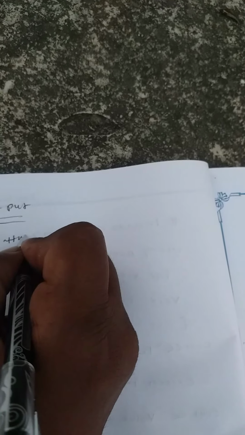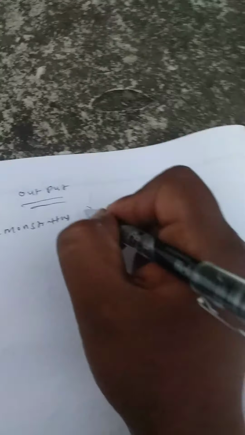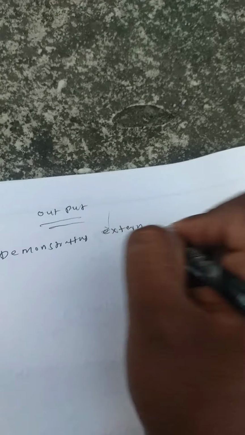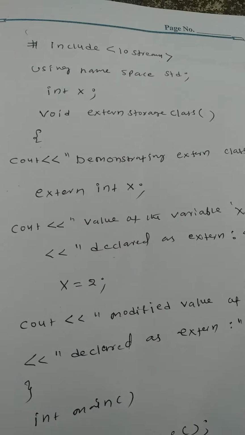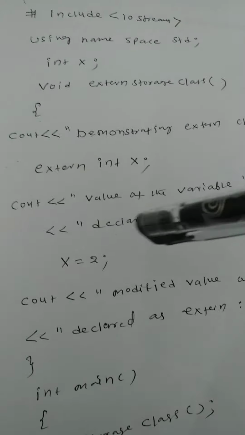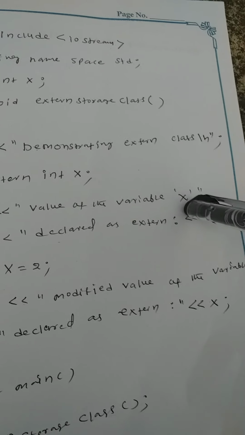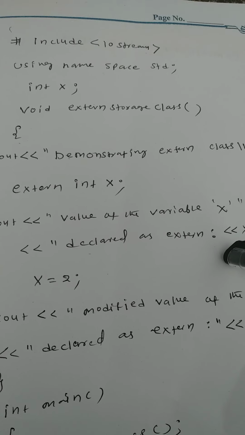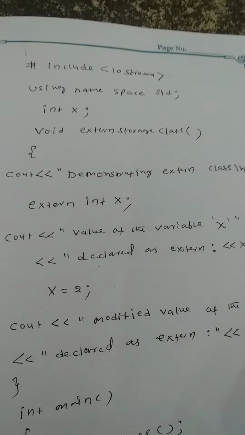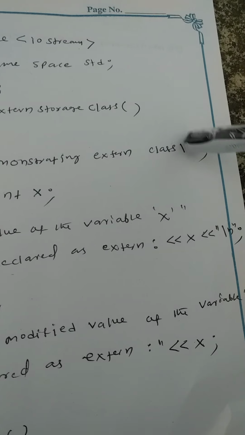Next it prints: value of the variable x declared as external.